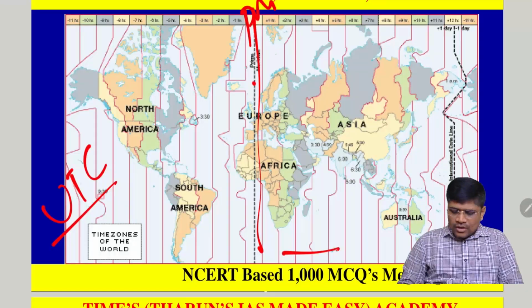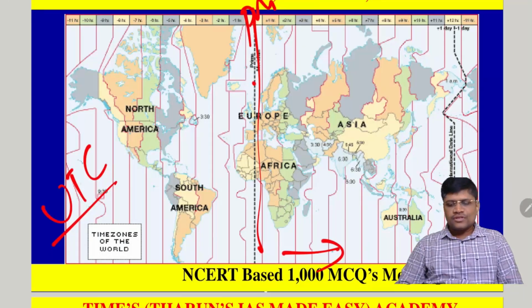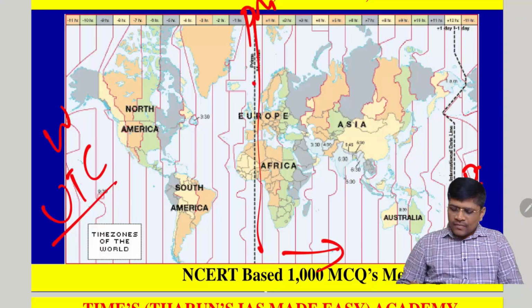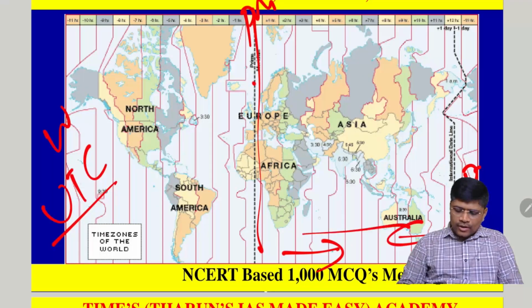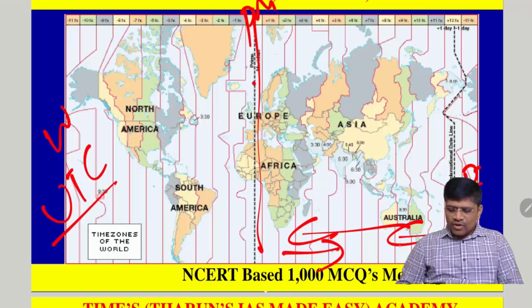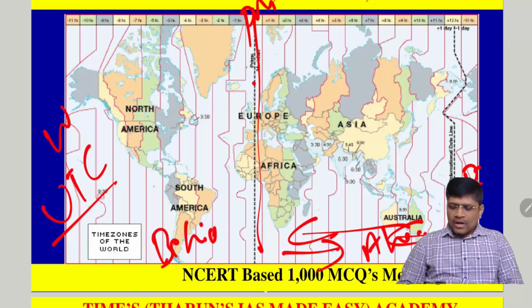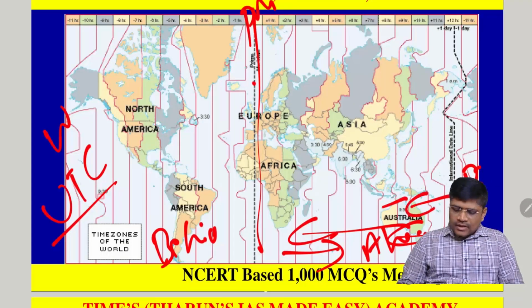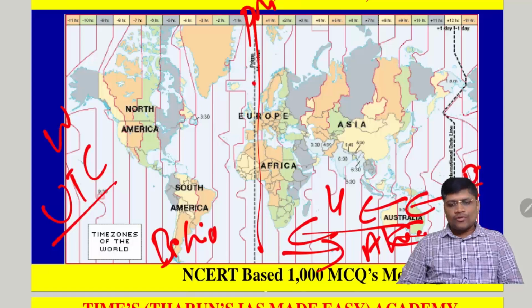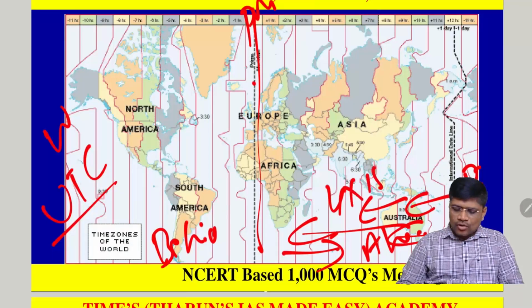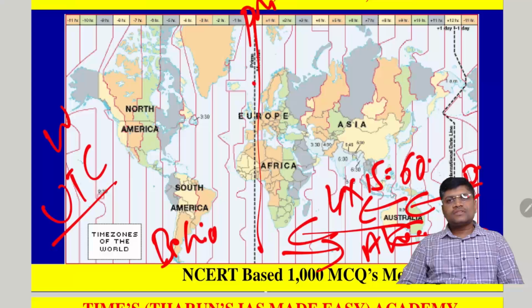Again, we know that as the earth rotates from west to east, the sun appears to be rising in the east and setting in the west. So if it is 12 noon near the prime meridian, the sun would have crossed these longitudes. That means time will be ahead in the eastern hemisphere and behind in the western hemisphere. We know that sunrays take exactly 4 minutes to cross each longitude. That means to cross 15 longitudes, it will take exactly 60 minutes.